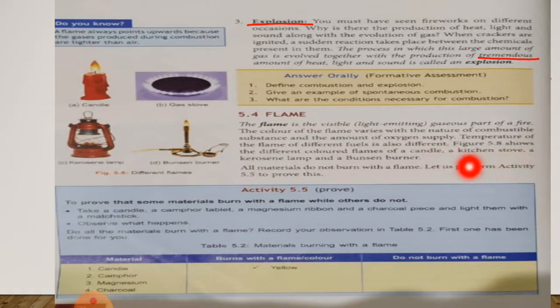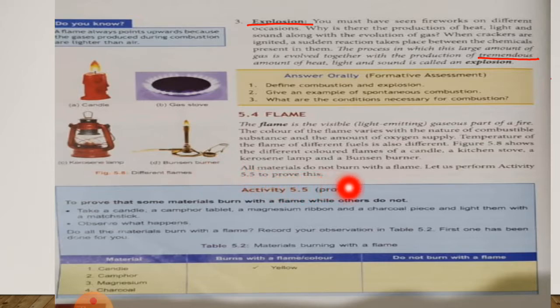Figure 5.8 shows the different colored flames of a candle, a kitchen stove, a kerosene lamp and a Bunsen burner, which we use in the laboratory. Here you can see the kitchen stove, the kerosene lamp, and the Bunsen burner.